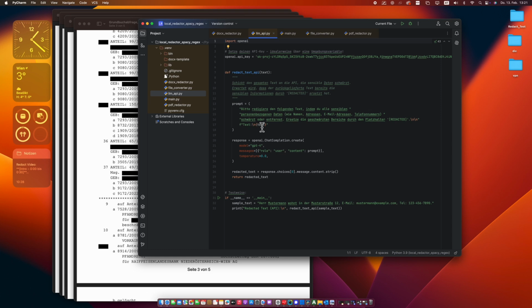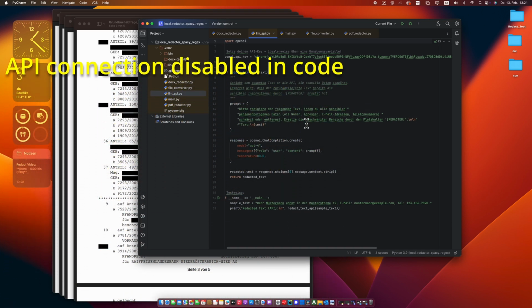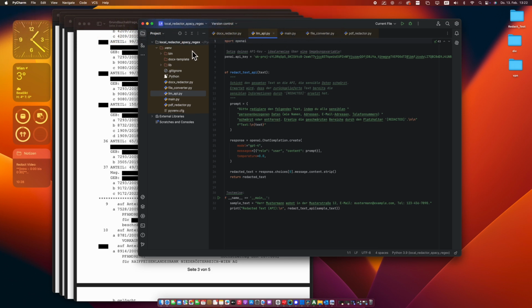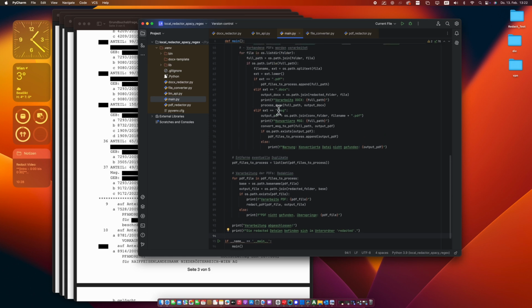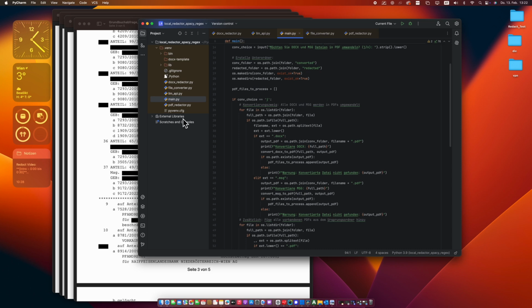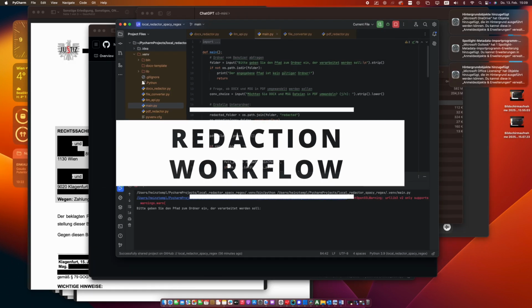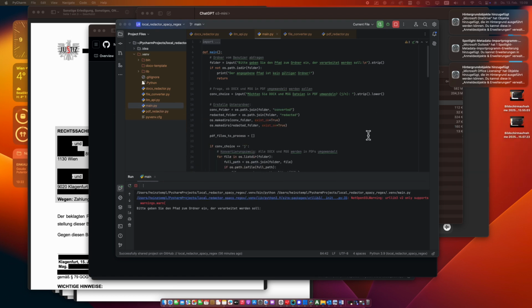If a direct API connection to an LLM is required, we will fall back on the OpenAI API. This API is GDPR compliant since a data processing agreement exists with the provider. You can find more details on this in the video description below. Now let's take a closer look at the workflow.